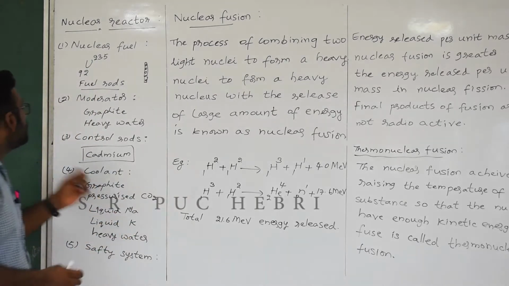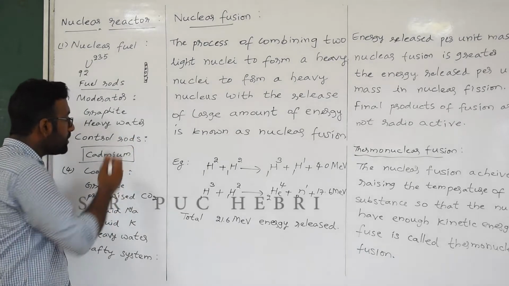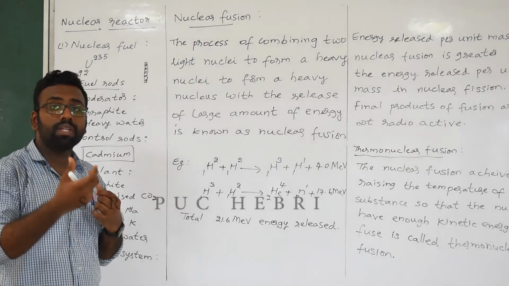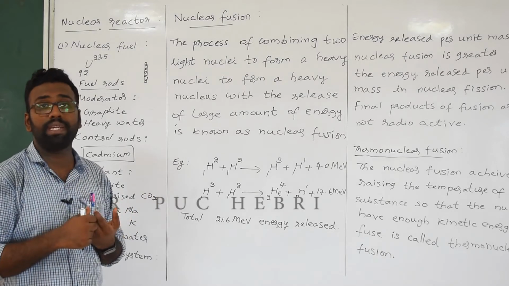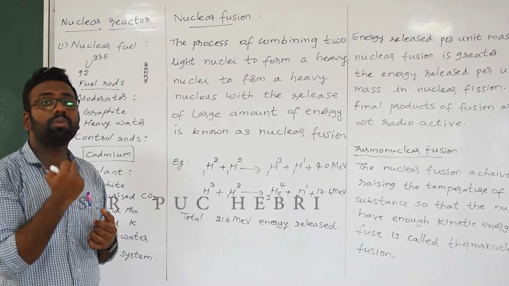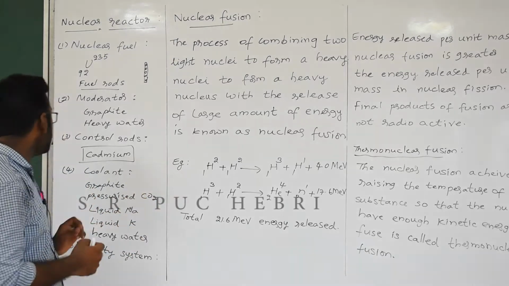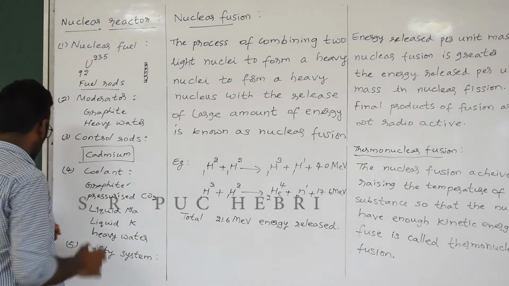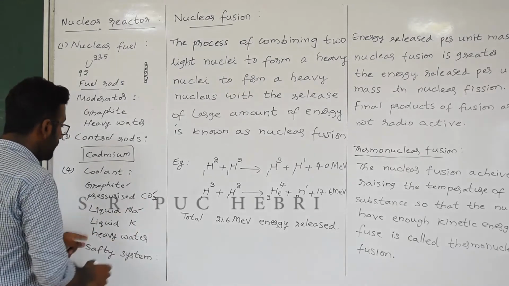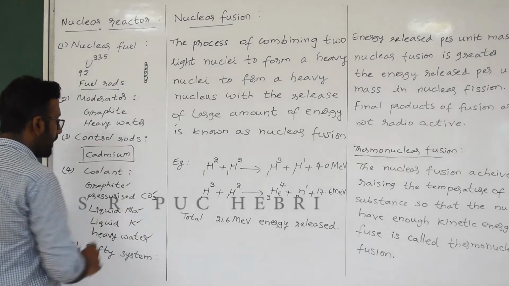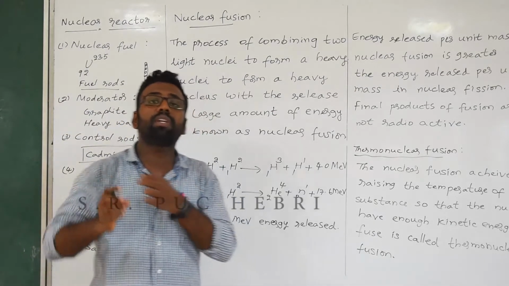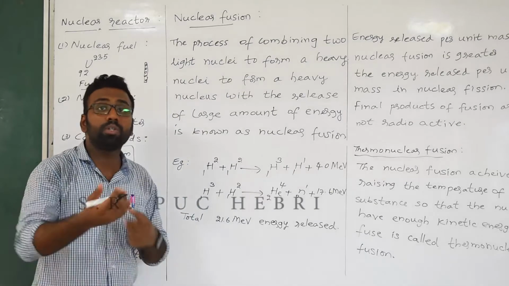Then what we need is a coolant. During this fission process, a lot of energy will be released, obviously in the form of heat. To control this heat energy, you need to use a coolant. Coolants can be graphite, pressurized carbon dioxide, liquid sodium, liquid potassium or heavy water. If you observe, nuclear reactors are usually situated near the sea or ocean. Why?